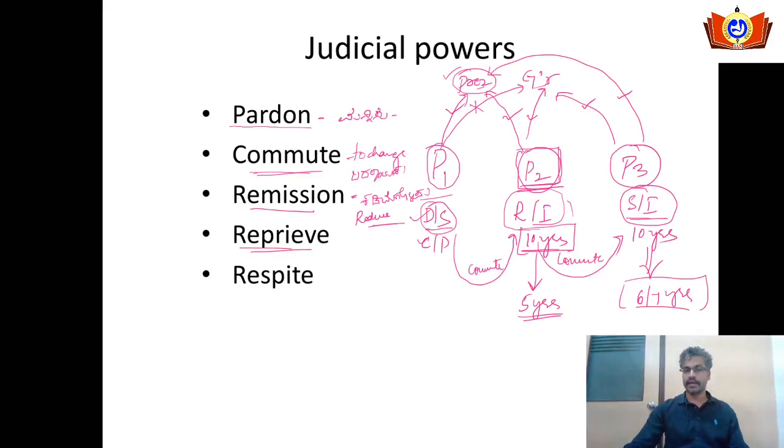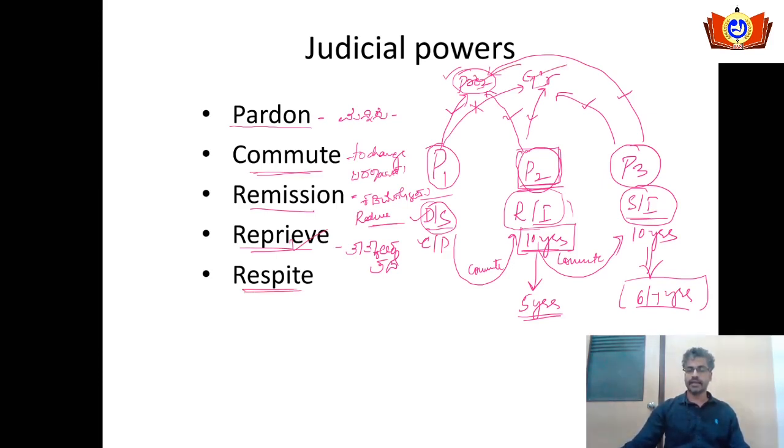When it comes to reprieve, in Kannada it is tatkalika tade, or in English we can simply call it waiting for the signal. If any person has been awarded a death sentence, he will be hanged on some date. The president will give the signal to the executing authority to stay it for some time. If it is rigorous imprisonment, he will likewise inform the executing authority to wait for some time. This power is available with the president and the governor too.